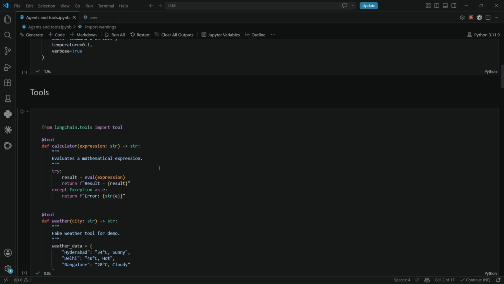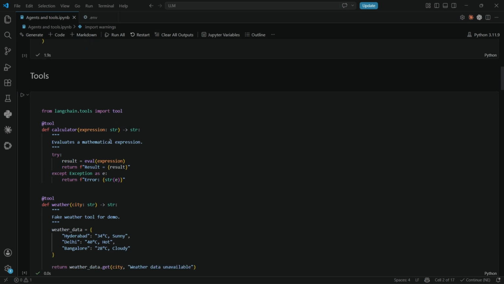And coming to here, it is about the user defined tools. For user defined tools, we have the decorator called @tool. Tool is a decorator, and we are giving calculator as the tool name, and I have given the description: evaluate a mathematical expression and return the result, eval expression, return the answer.